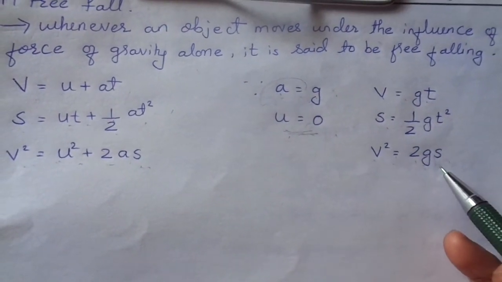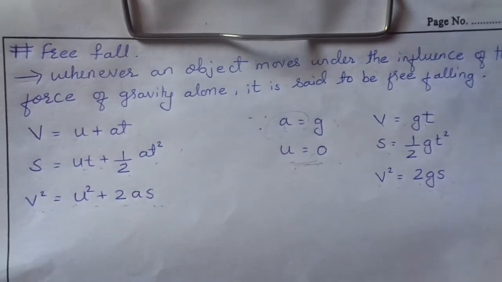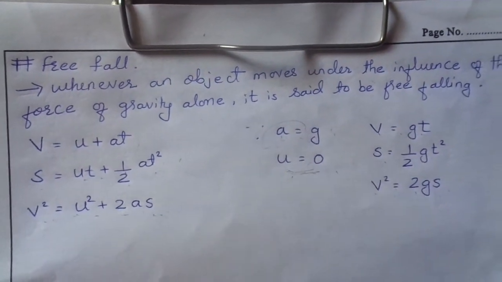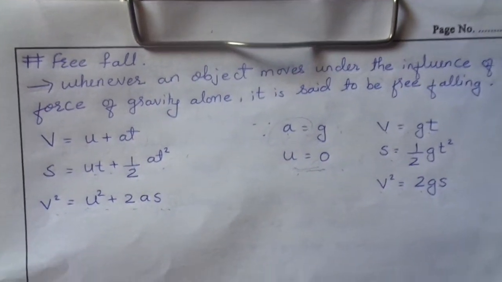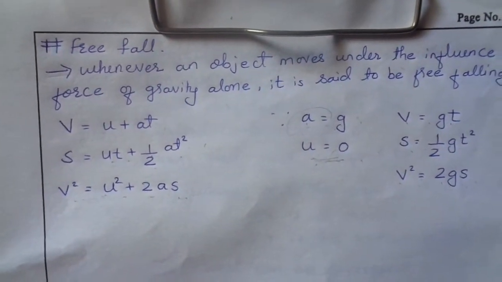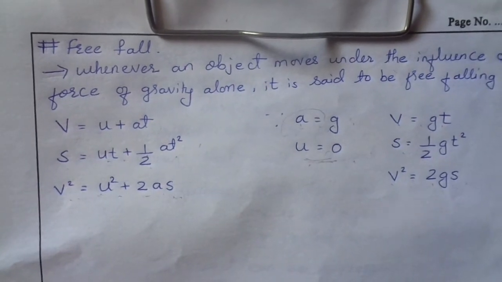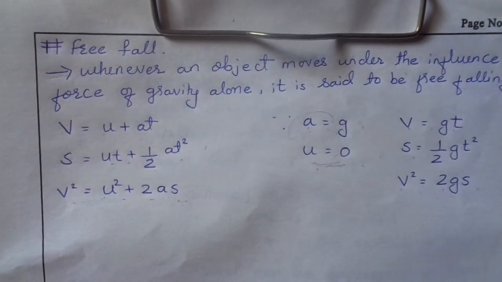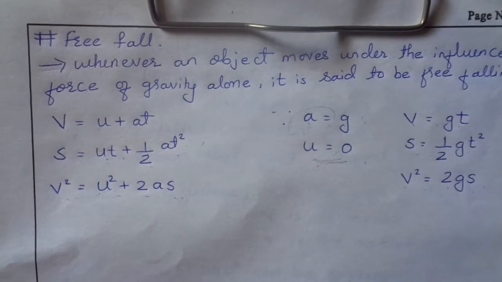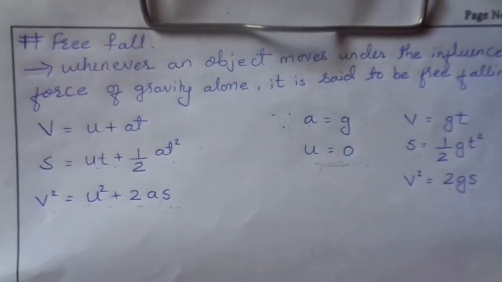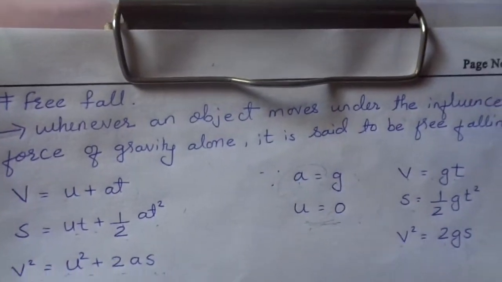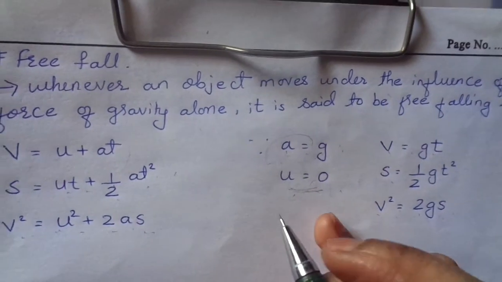2gs. A true free fall is possible only in vacuum, because if a body is falling freely in normal conditions, there are other forces, such as the frictional force and the air opposition force, which is the buoyancy force, which will act on the object. So for a true free fall, it is only possible under vacuum.